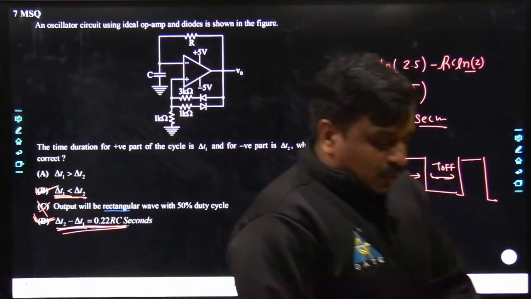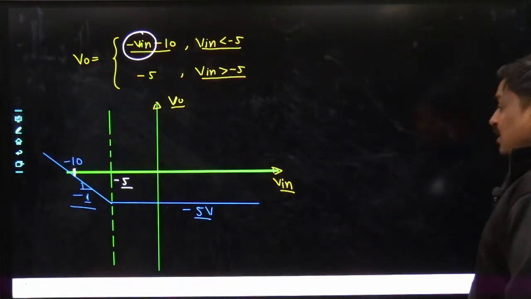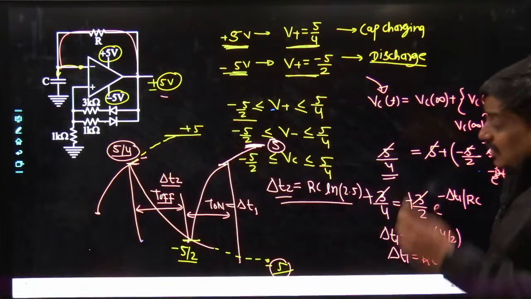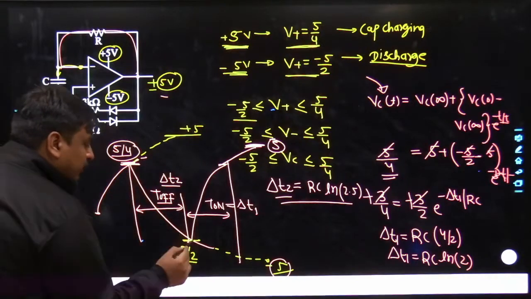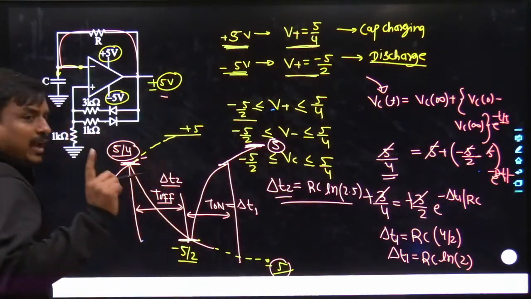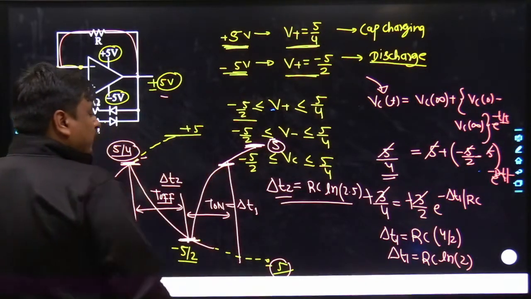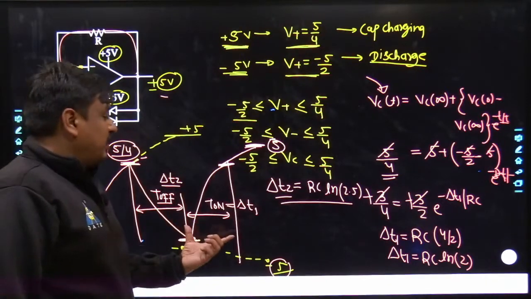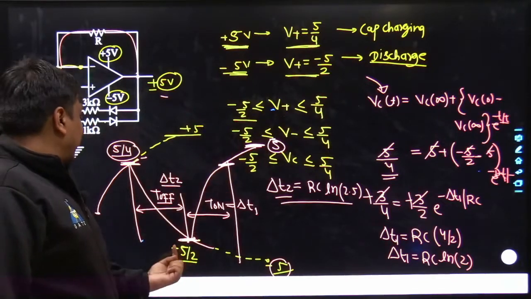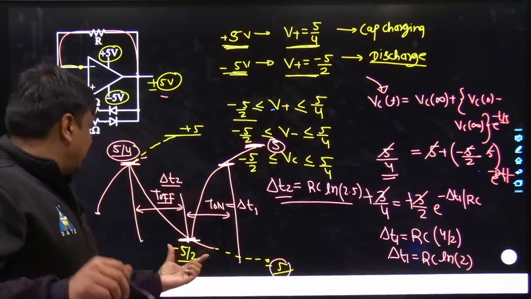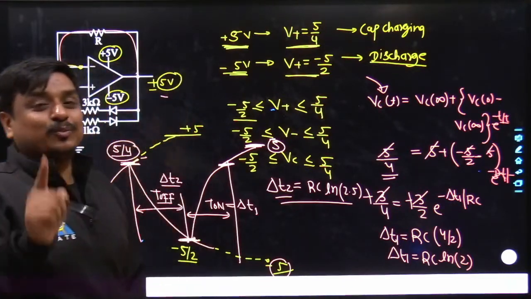One of the most interesting parts regarding this, my dear friends, if you go into the mathematical aspects, you'll really enjoy this. Although you are traveling from plus 5/4 to minus 5/2 with the same time constant, and now you are traveling from minus 5/2 to 5/4 with the same time constant, the time taken going from minus 5/2 to 5/4 was lesser in comparison with 5/4 to minus 5/2, and that's nothing but the nature of the exponent.